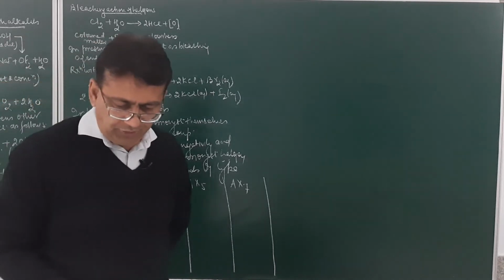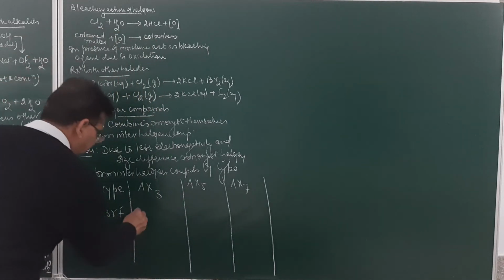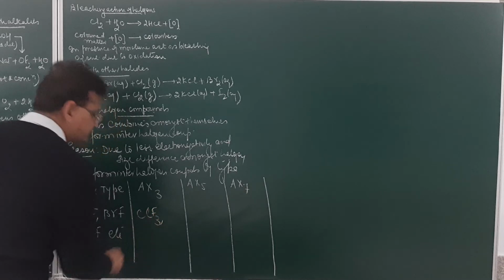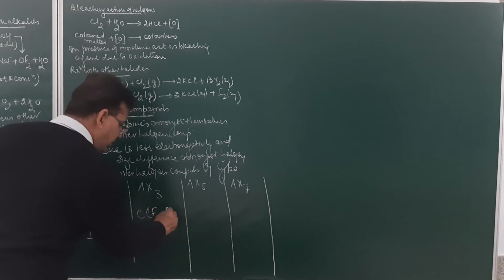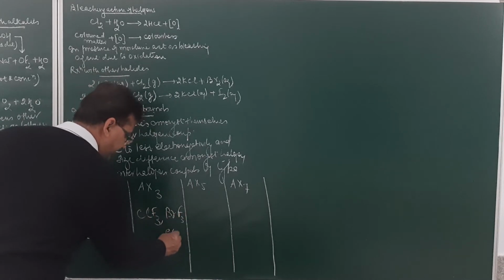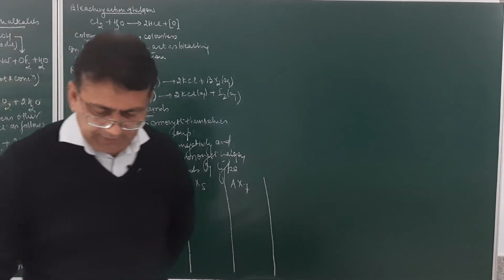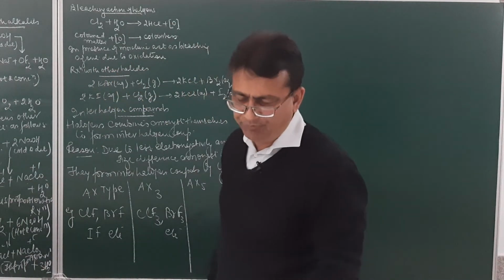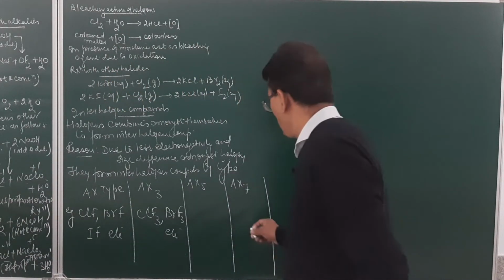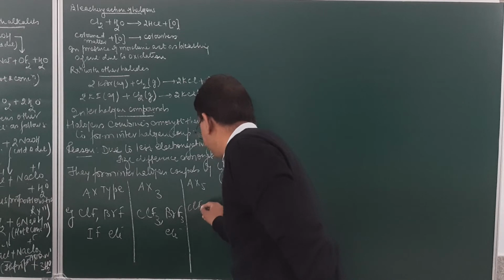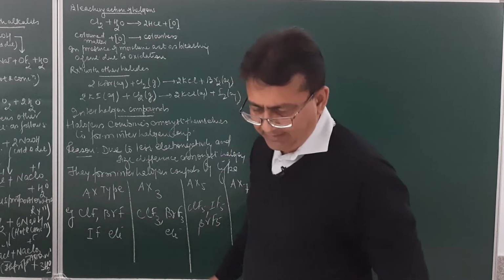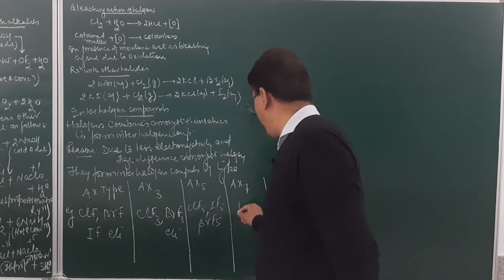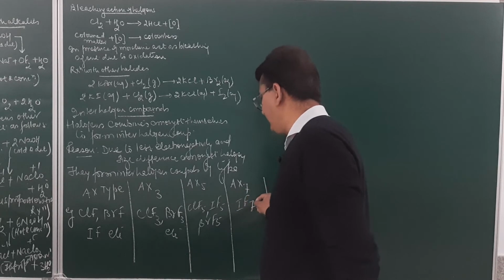Similarly, they form interhalogen compounds of the type AX3 like ClF3, BrF3, etc. AX5 type can be ClF5, IF5 or BrF5, etc. And as far as AX7 type is concerned, this will be IF7.